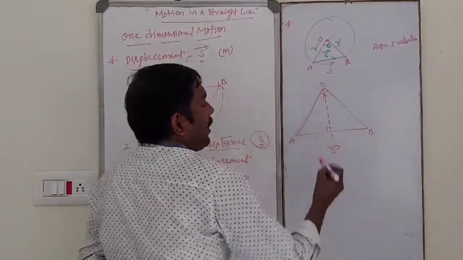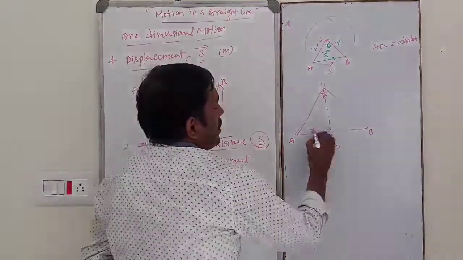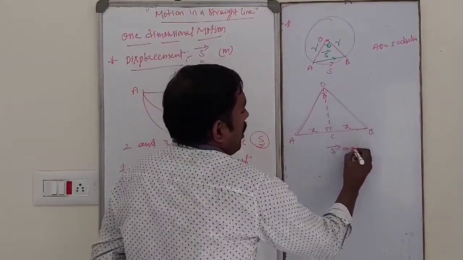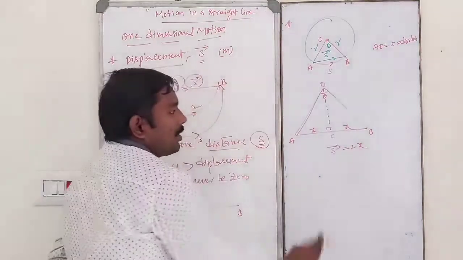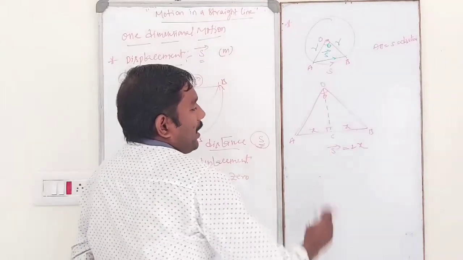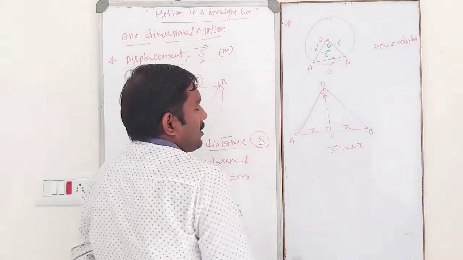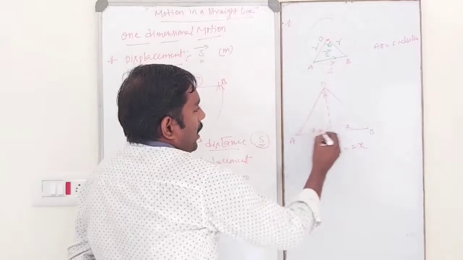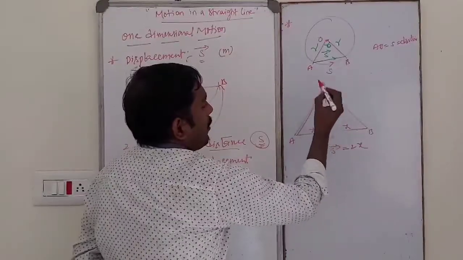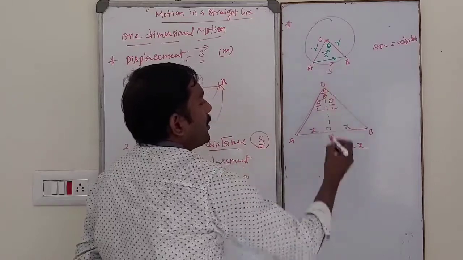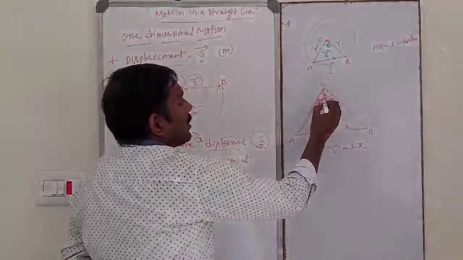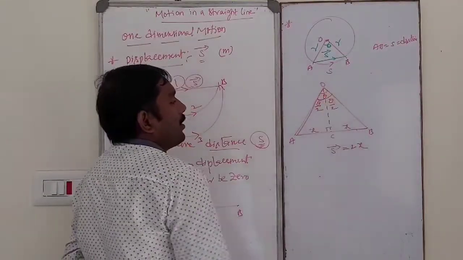So this is the angle 90. Suppose this is x, this is also x. So total displacement is 2x. So I will calculate the displacement in this case. From the right angle triangle, this is theta by 2, this is also theta by 2. Total theta, so this half angle is theta by 2.